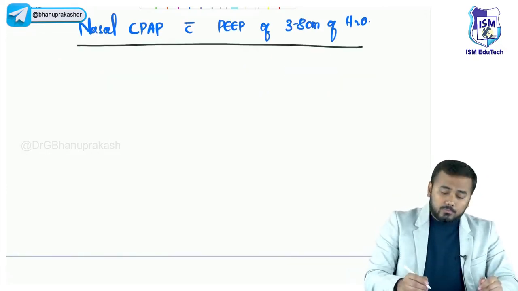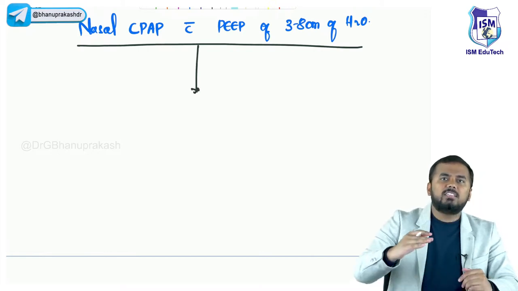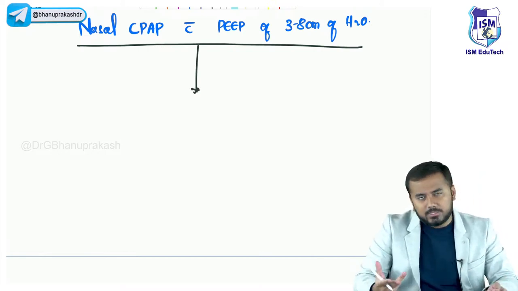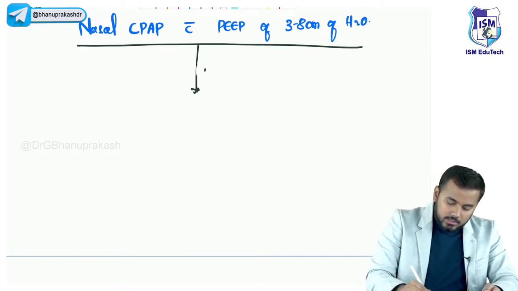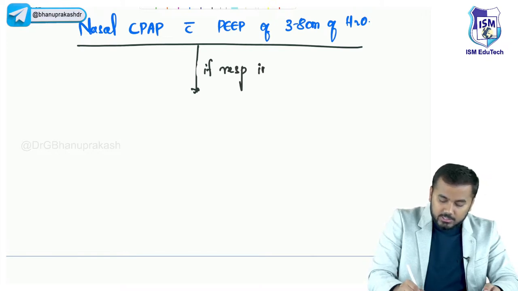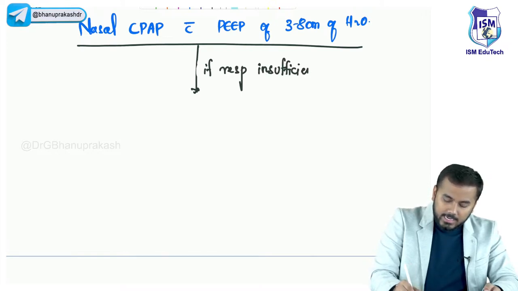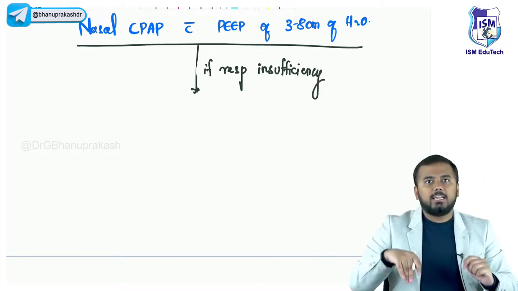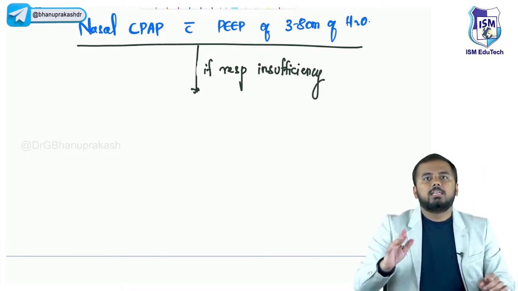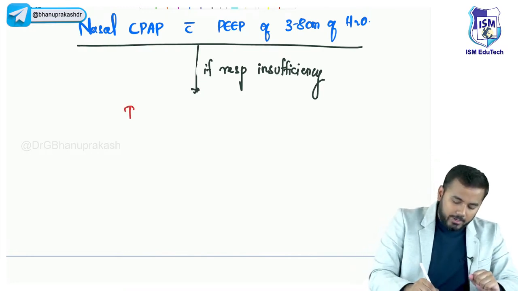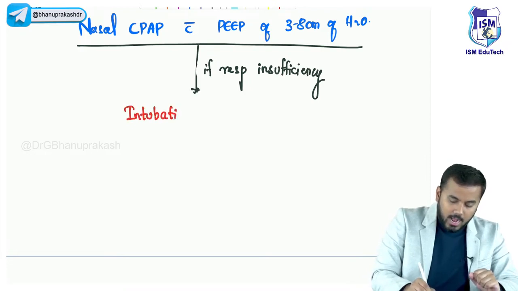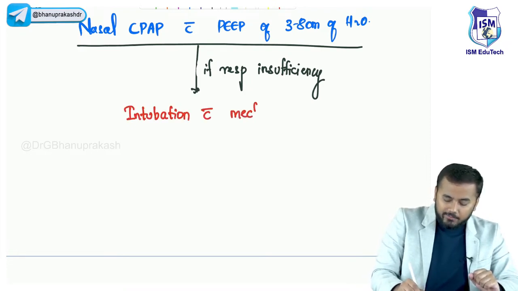After this, what will I do? Still, if there is respiratory insufficiency, if the symptoms are there, if the saturations are not normal, the second thing I do is remove the mask and everything, and simply put a tube into the trachea. That is called intubation. So I intubate the baby. After intubation, I'll send the air by mechanical ventilation.